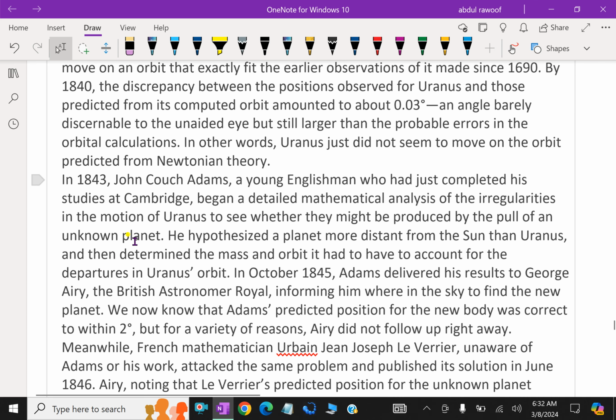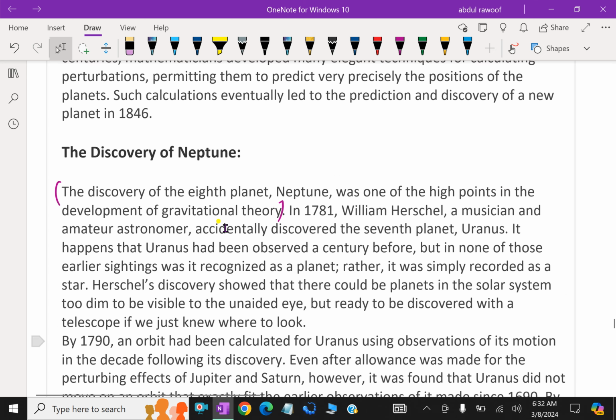In 1843, John Couch Adams, a young Englishman who had just completed his studies at Cambridge, began a detailed mathematical analysis of the irregularities in the motion of Uranus to see whether they might be produced by the pull of an unknown planet, which is called Neptune.